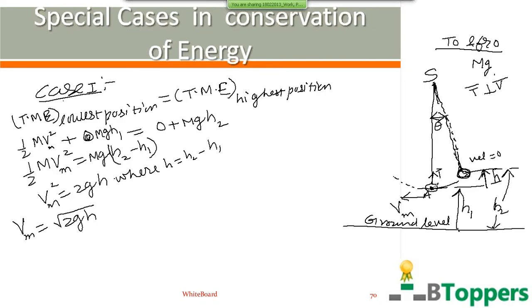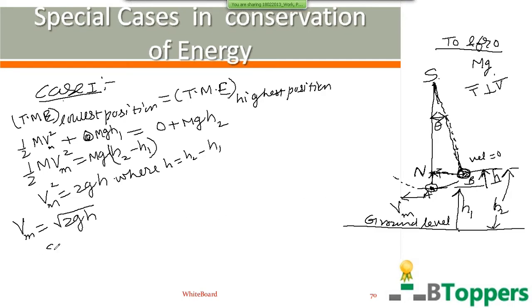Let A be the position of center of mass of the bob at the lowest position. B is the position of center of mass of the bob at the highest position. You can drop a perpendicular from the position B on the vertical line of the string. That means N is the foot of the perpendicular dropped from the position B on the vertical line passing through the point of suspension S. So h is equal to the vertical distance between the points N and A.